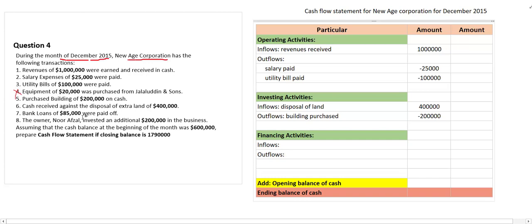Repayment of loan comes under which one? Financing activity, and that is outflow, right? Loan repaid. Loan repaid equal to how much? Loan of bank, right? If it is better, you can mention the exact name of this bank.